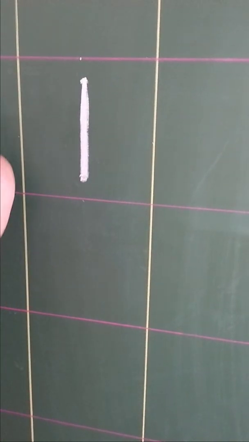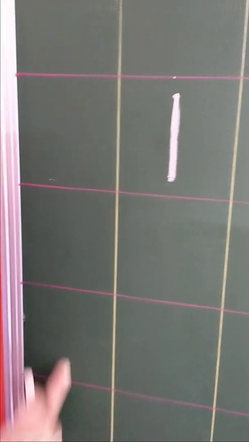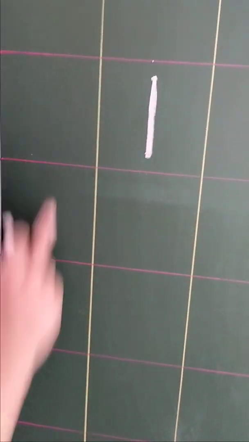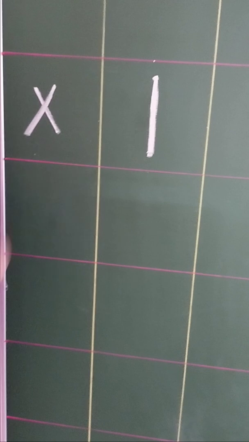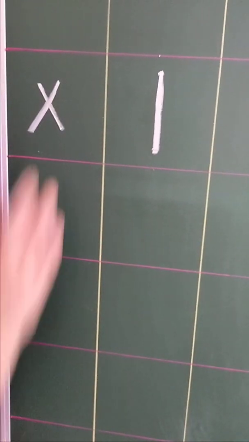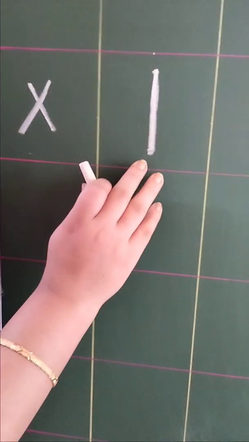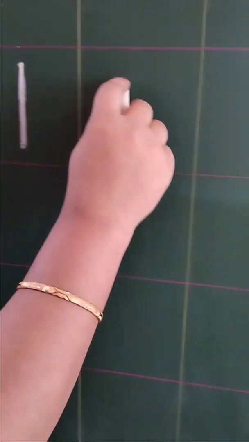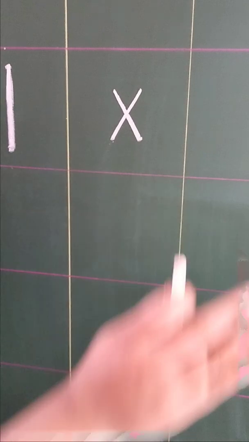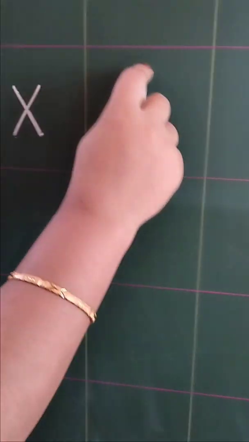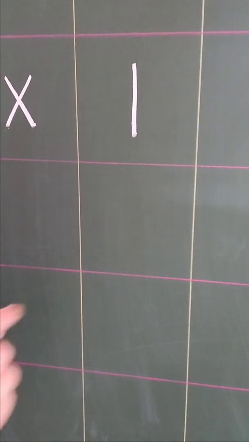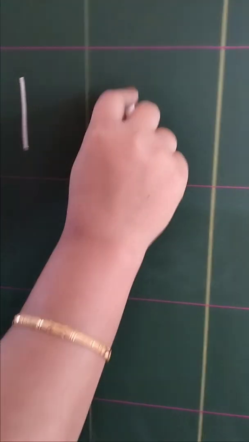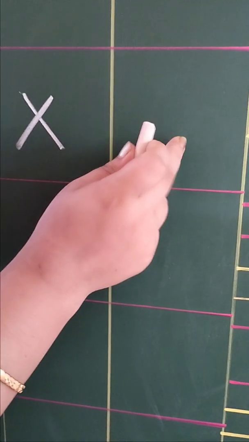Suppose I am leaving the first column. This column I am not using, so I am placing a cross mark. That means I am not going to write in this column. Second column I am writing here. Again the third column I am going to leave like this. Cross. I am not going to write. Next again here I am going to write 1. Again here I am not going to write. Cross. Again here I am going to write.